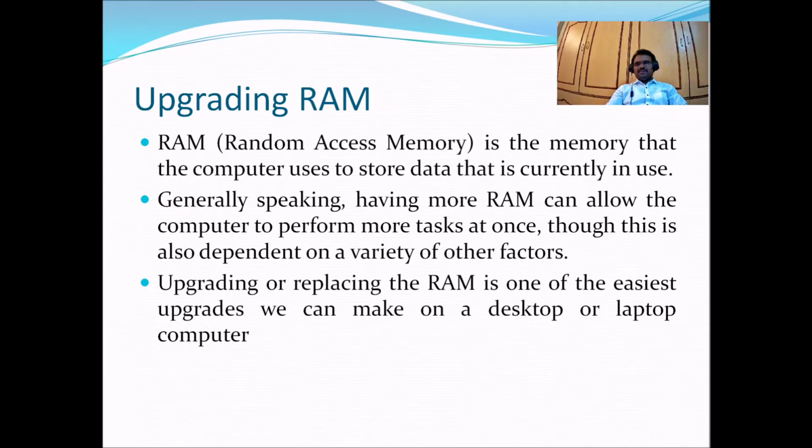Earlier, the first ever RAM was 640 kilobytes, which was in DIP packages. Those DIP chips, integrated chips, were directly soldered on the motherboard itself. Now we are getting the RAM in the form of sticks, RAM sticks or RAM modules, with capacities of 2 GB, 4 GB, 8 GB, 32 GB, like that. Nowadays, all motherboards provide a provision where we can install or remove the RAM, or upgrade the RAM.